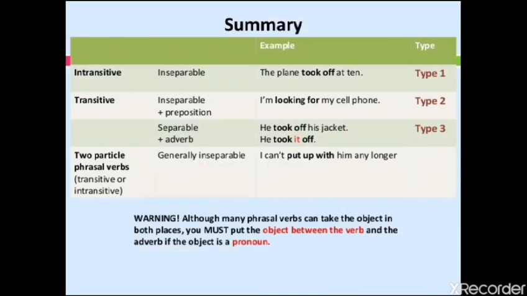So here is a summary for you. Intransitive phrasal verbs are inseparable. For example, the plane took off at 10. Transitive phrasal verbs are inseparable if they are followed by a preposition. For example, I'm looking for my cell phone. But they can be separable if they are followed by an adverb. He took off his jacket.